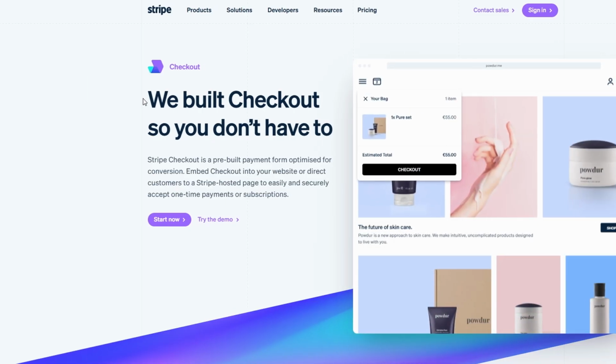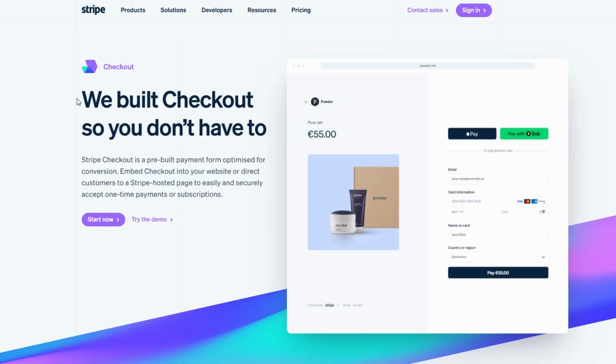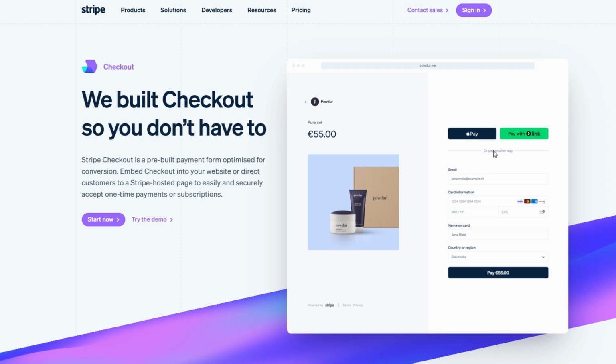Stripe Checkout is a pre-built, secure payment page that you can customize to fit your brand. You simply integrate it into your website, and Stripe takes care of the payment processing. This is perfect for businesses that want an easy setup and don't need to build their own payment forms. You can customize the appearance of the checkout page to match your website's branding.